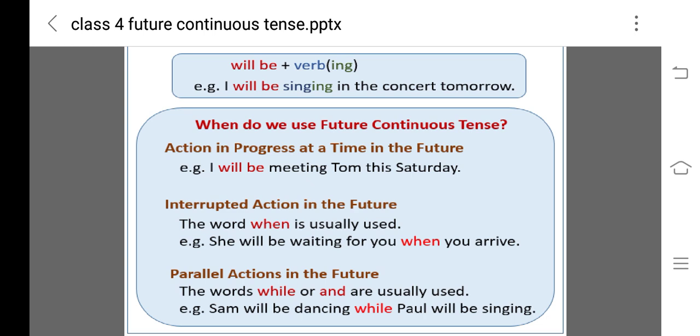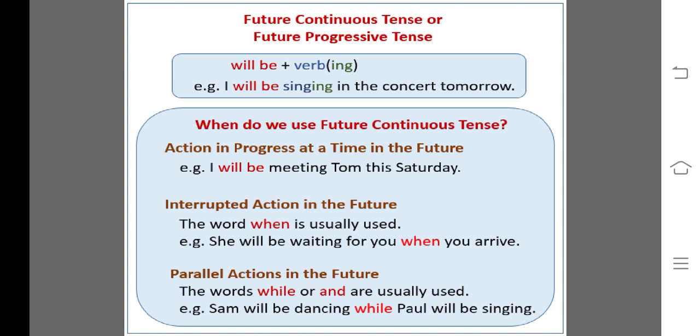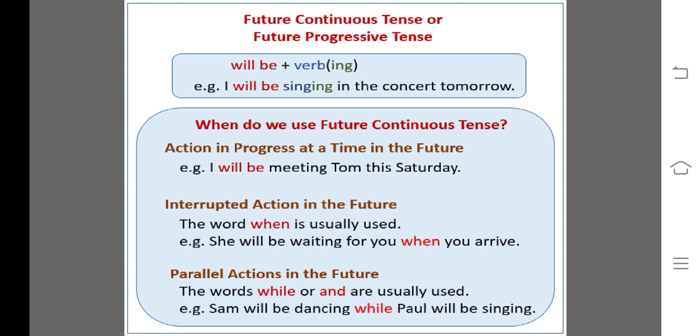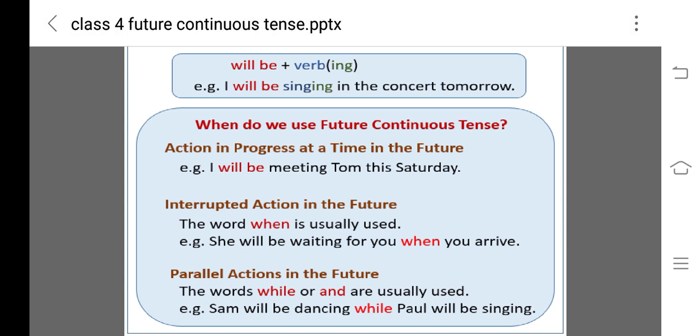It is also used when parallel action in the future means two actions at the same time will be going on. Then also we use future continuous tense. The words while or and are usually used at that time when the parallel actions in the future will be going on. For example, Sam will be dancing while Paul will be singing. Sam dance कर रहा होगा जब Paul singing कर रहा होगा. Means something about future that when Sam will be dancing while Paul will be singing.